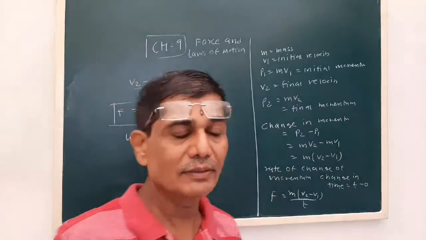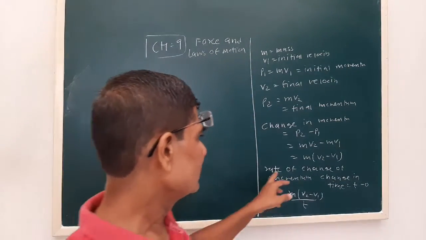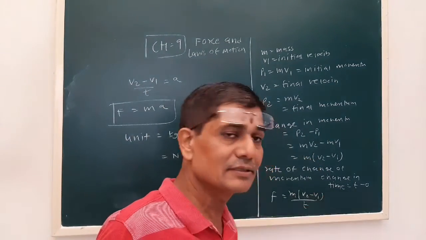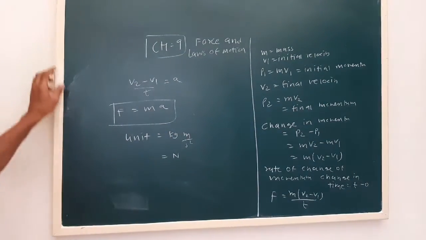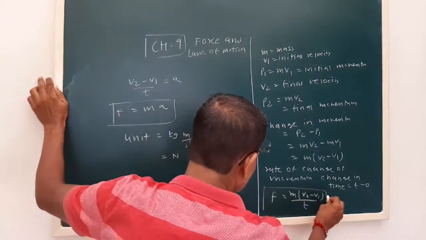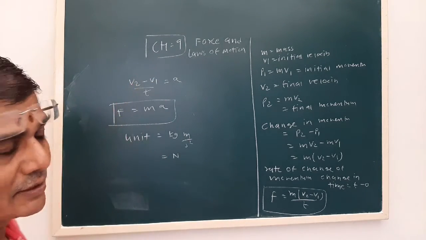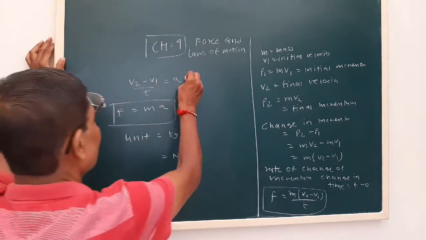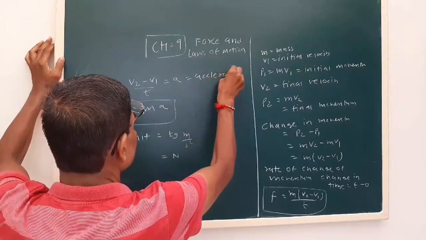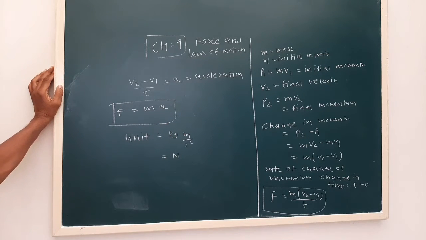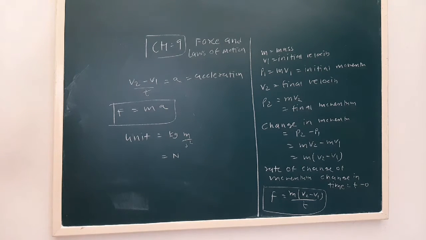We can take m common, so m into v2 minus v1. The change in time is t minus 0, which is t only. So force is equal to the rate of change of momentum. Since v2 minus v1 upon t is acceleration a, force is equal to mass into acceleration, F is equal to ma. Mass is in kg, acceleration is meter per second square, so the unit of force is Newton.